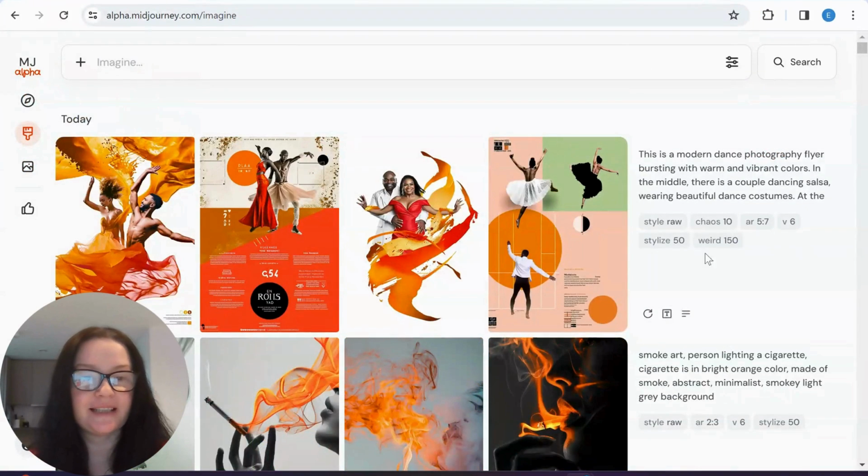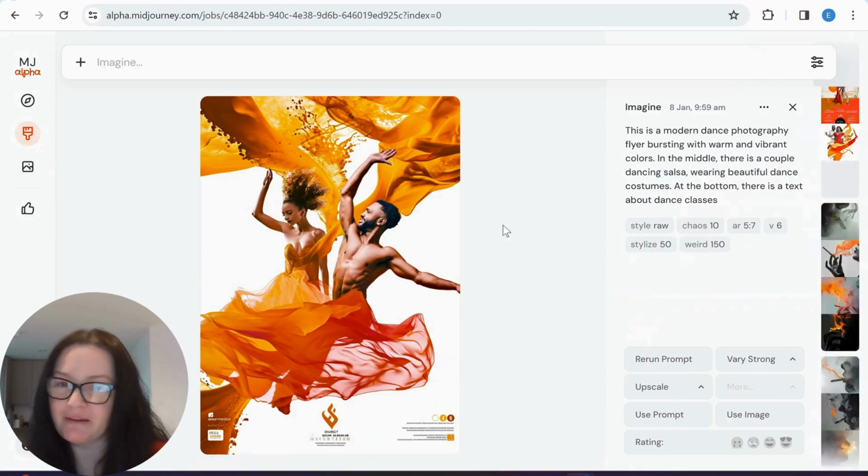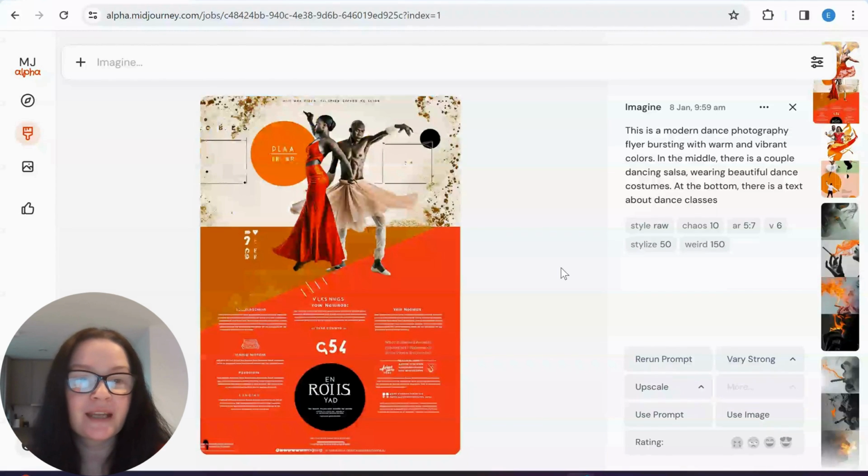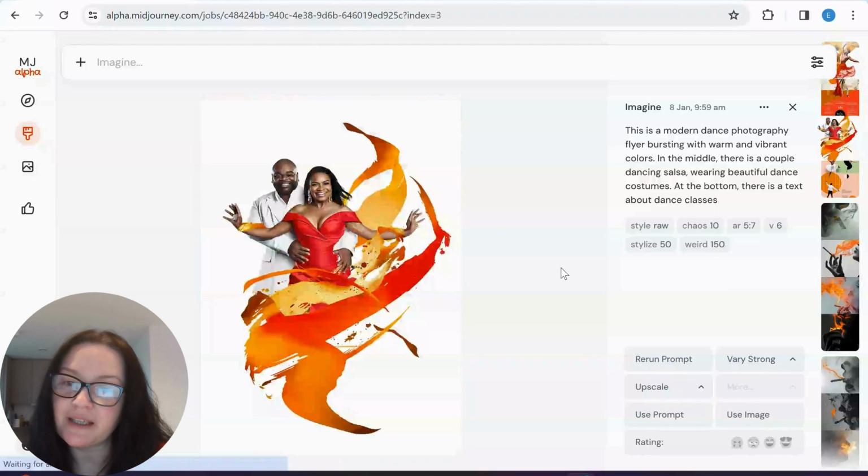And our flyers have now been created. As you can see, I had style raw, chaos 10, weird 150, stylize 50. Let's see what it came up with. I was getting quite fun results with this prompt. Did I specify? Yeah, it should be a salsa, but for some reason the guy is wearing a skirt here, which is strange.